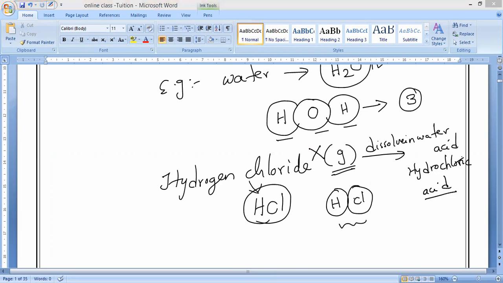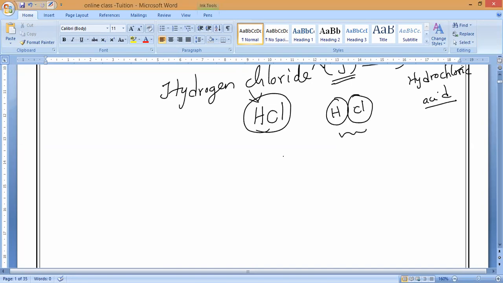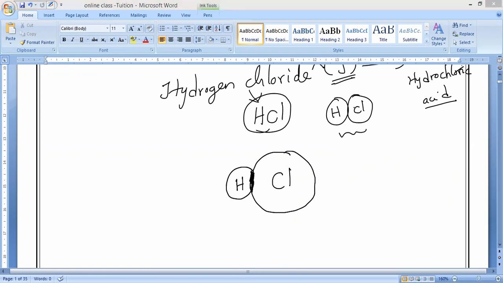Now here, compare and tell me. You should not draw the same size. So hydrogen and chlorine, which atom is bigger? Hydrogen atom or chlorine atom? Chlorine is bigger. So we represent chlorine as very big. This is a chlorine atom and hydrogen is smaller, so this is the hydrogen atom. This is what we should call hydrochloric acid.